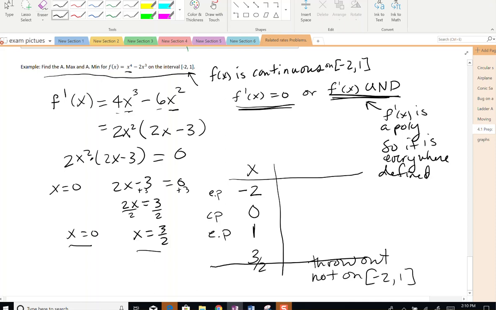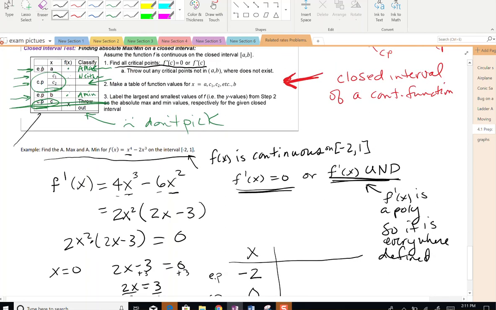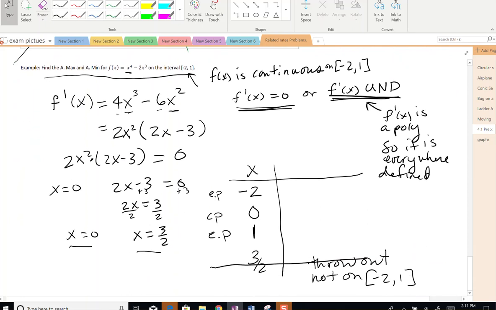Had we found a critical point at -3, we would have thrown that one out as well. I just didn't use an example of that here. Okay, so we're not even going to evaluate f of x at 3 halves.